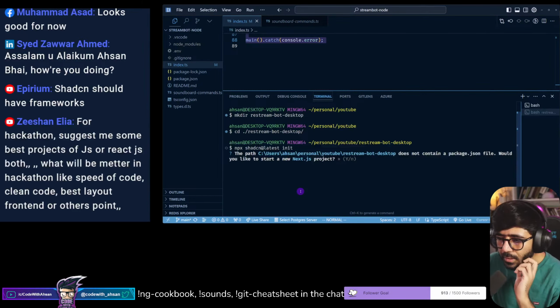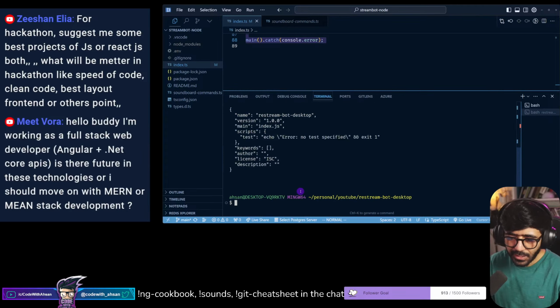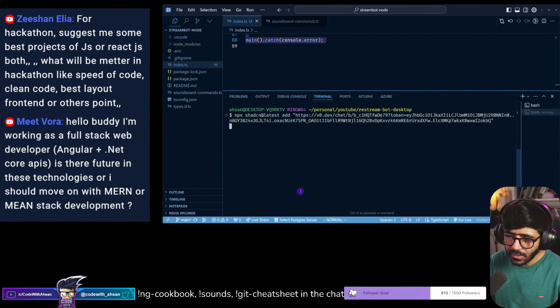So here does not contain a package.json file. Would you like to start a new Next.js project? I could actually do that, but I don't want to do it. What I'll do instead is I'll just run npm init -y. So we have a package.json file. Then I want to just add this. So I hope this works.